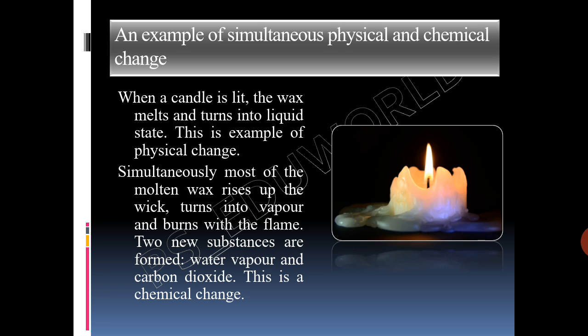Thus, we see that the melting of wax is a physical change and the burning of candle is a chemical change. So, what is burning? Burning is a chemical change in which a substance reacts with oxygen or air to produce a new substance called oxide, with the evolution of energy in the form of heat and light. Example, burning of candle.